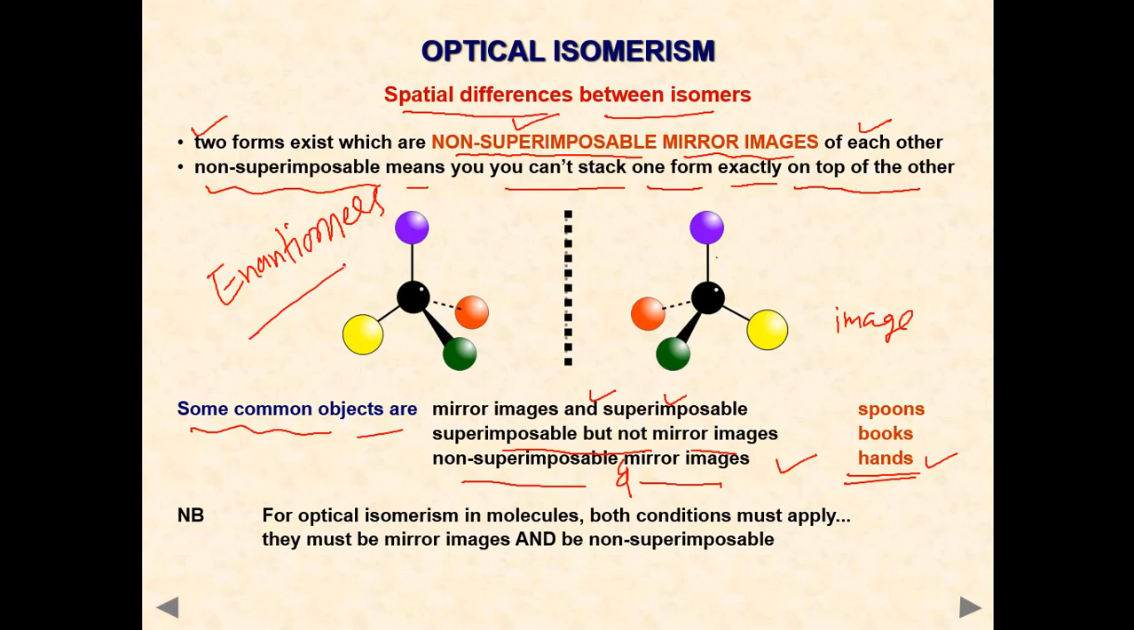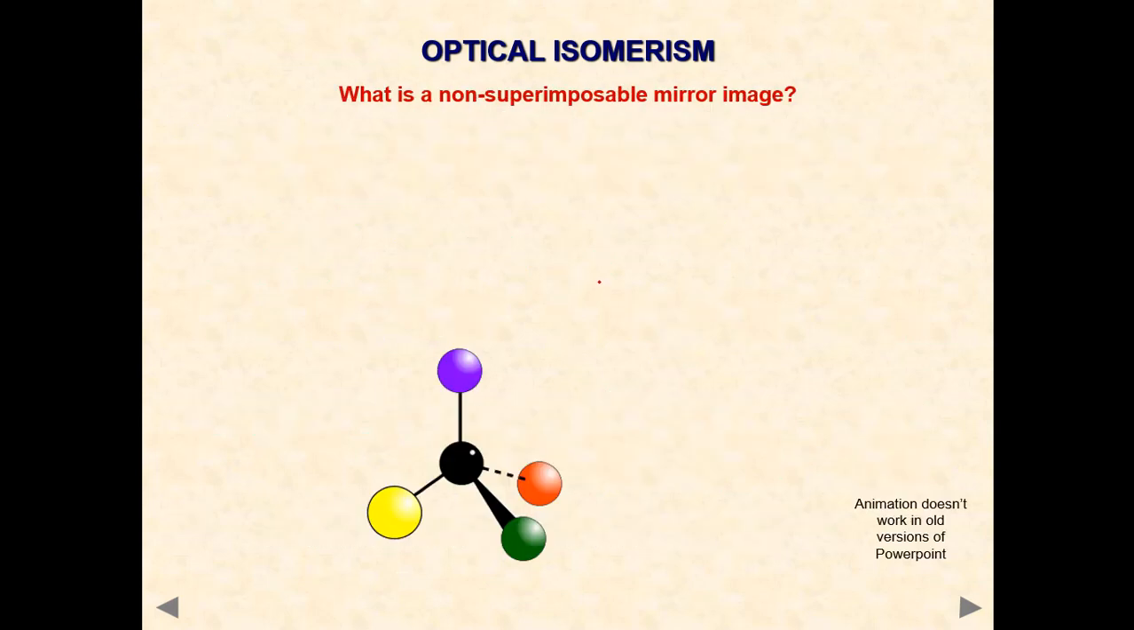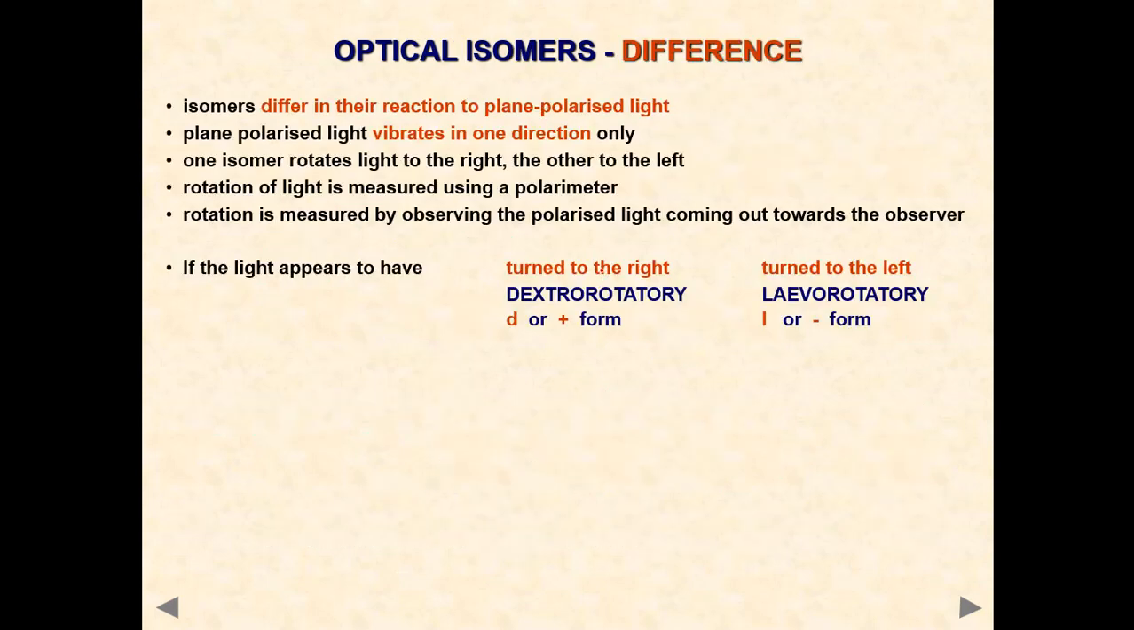Enantiomers. If this compound is rotating light clockwise, this compound will rotate it anti-clockwise. Now, the rotation of light is measured using a polarimeter. That you will see in the next slide.